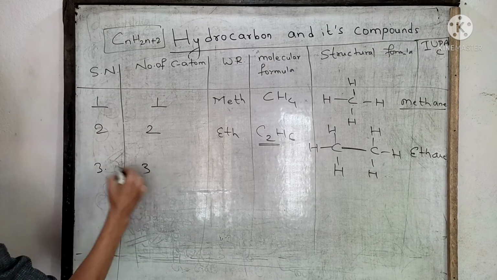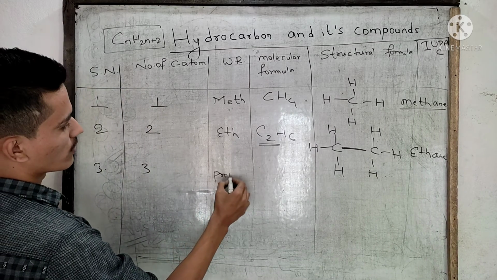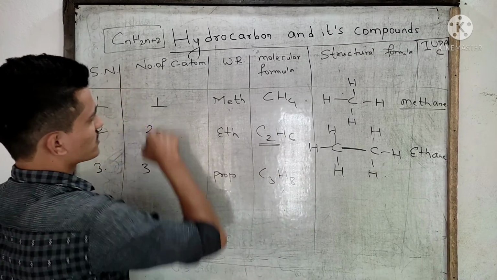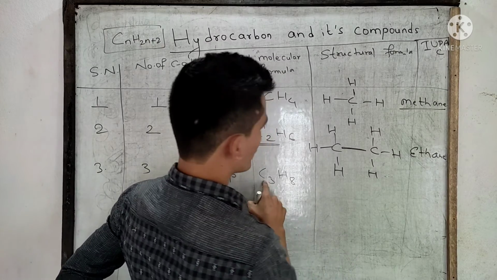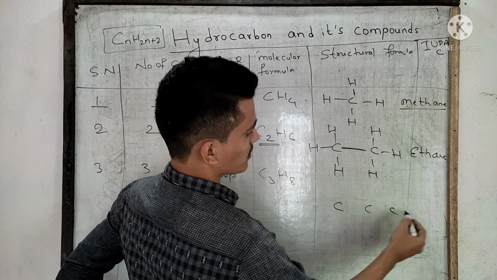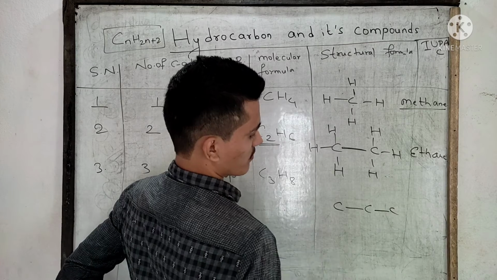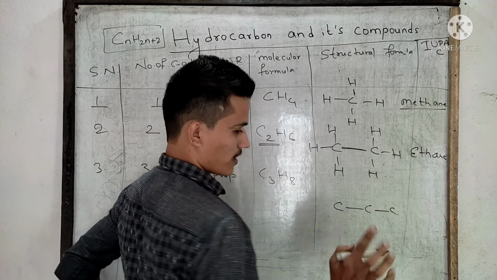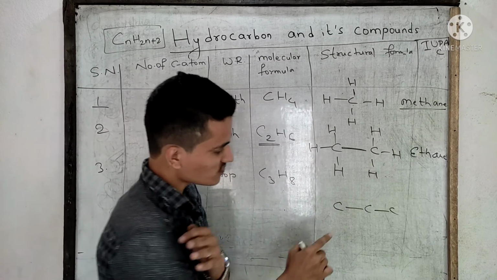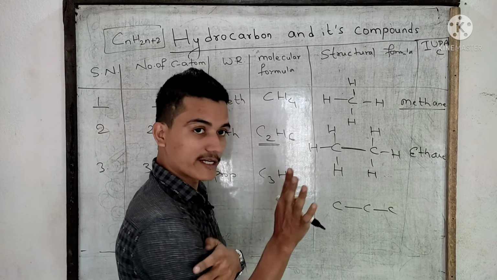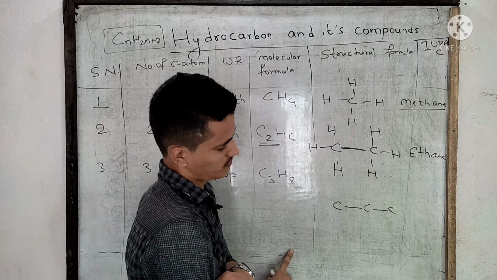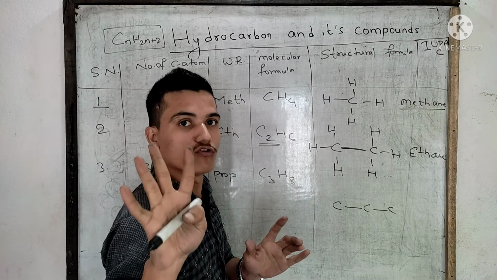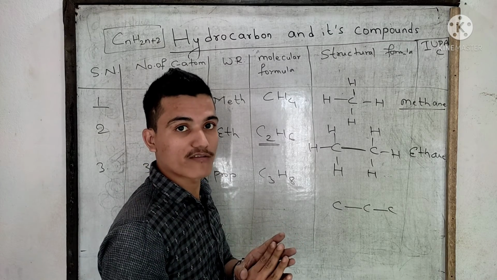If the number of carbon atoms is 3, the word root will be prop. What is the molecular formula? C3H8. Place this 3 in place of this n. How many carbon atoms? 3. 1, 2, 3. Draw single covalent bond between them. How many hydrogen atoms? 8. See here carefully. There are 8 hydrogen atoms. And I think you know carbon can form 4 bonds. How many bonds can carbon form?